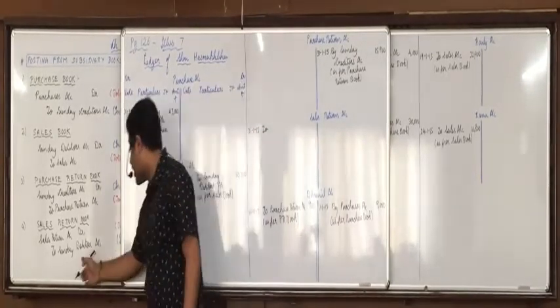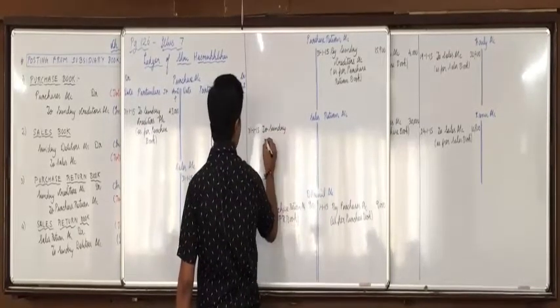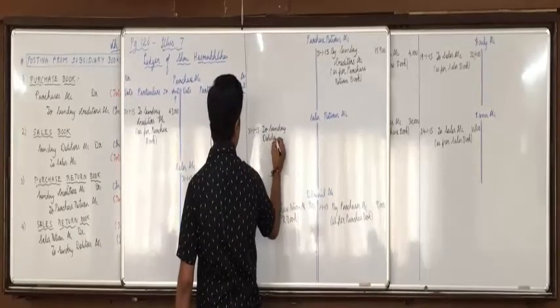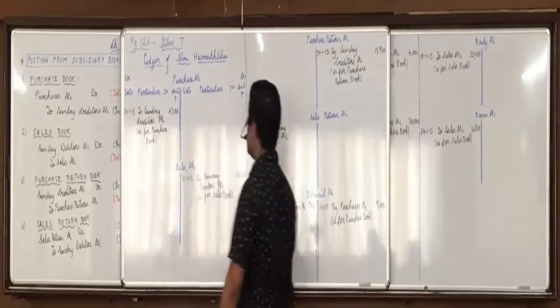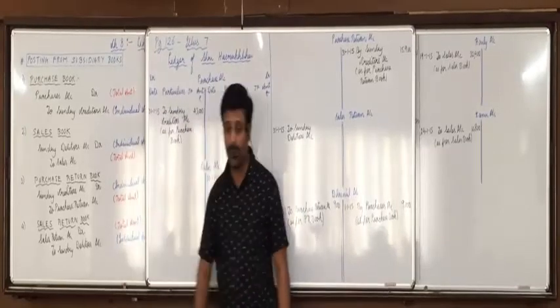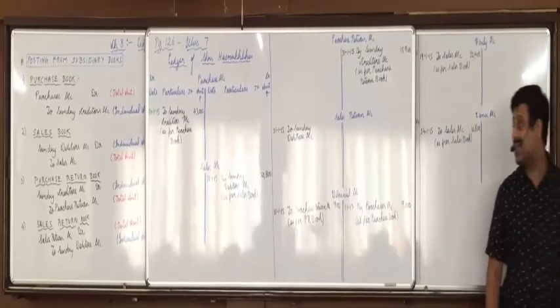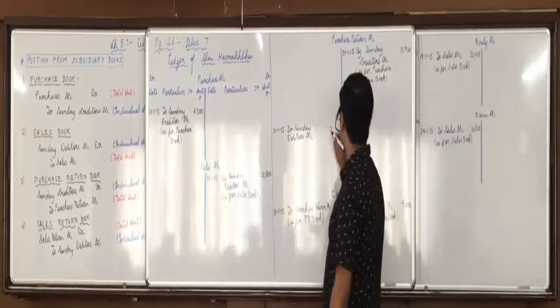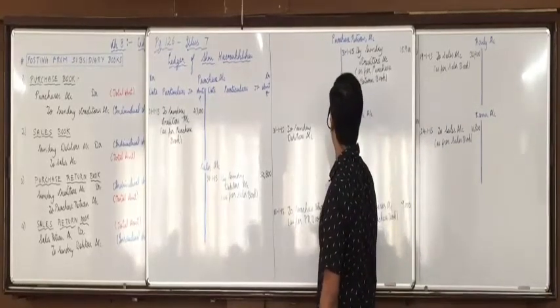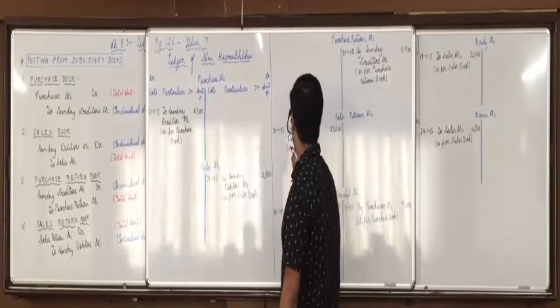Name of opposite account: to sundry debtors account. And here we will record the total of the sales return book. In the sales return account you will write the total amount. If you see in the sales return book, the total amount is 23,600. In brackets you will write as per sales return book.